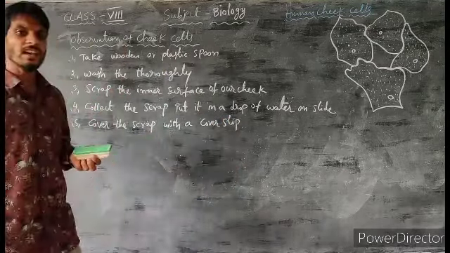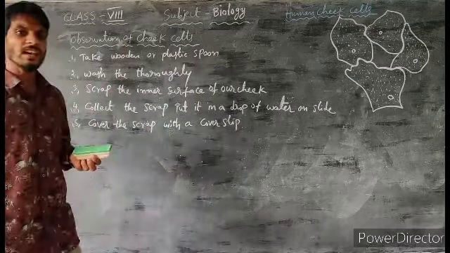When we observe the scraped cells under the microscope, the human cheek cells appear like this. Okay, this is the process of observation of human cheek cells.